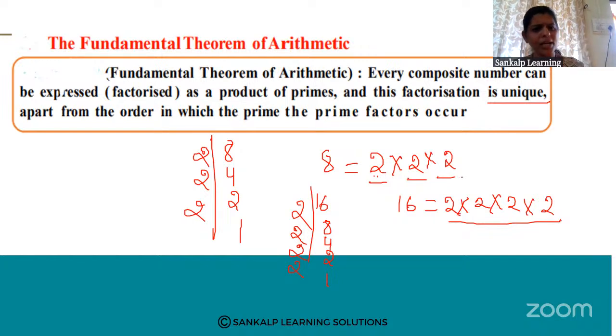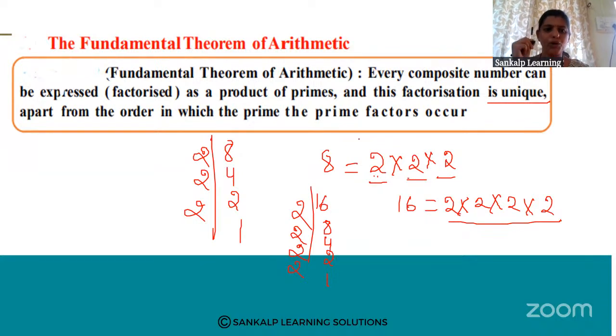Okay. Every composite number, if you take any composite number, that composite number can be expressed as the product of primes. This is the fundamental theorem of arithmetic. This theorem is very, very important.